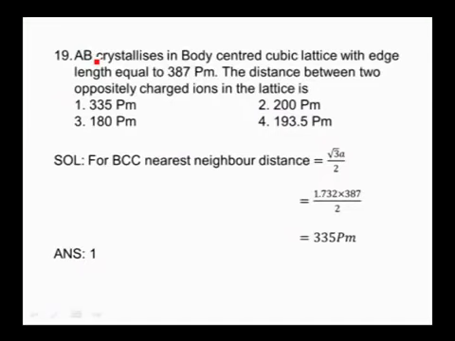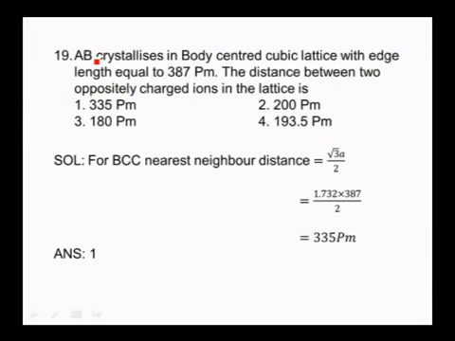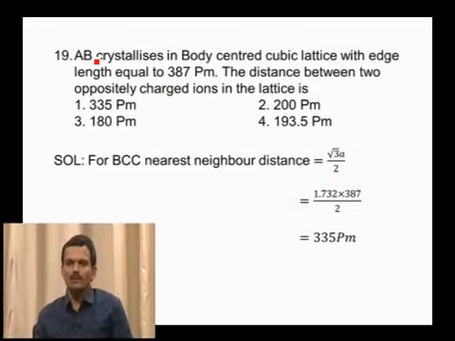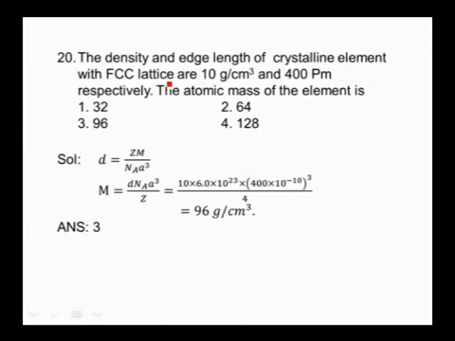And next one. AB crystallizes in a body centered cubic lattice with an edge length equal to 387 picometers. The distance between the two oppositely charged ions in the lattice is. See, the distance between the two oppositely charged ions is nothing but the nearest neighboring distance. The nearest neighboring distance for a BCC lattice is equal to root 3a by 2. And here the edge length value is already given as 387 picometers. By substituting that edge length in this formula root 3a by 2, if you simplify, you will get the answer as 355 picometers. So our answer is the first option. And coming to the next question.